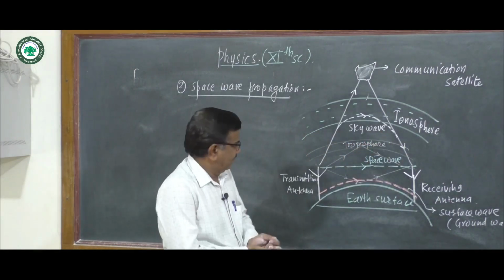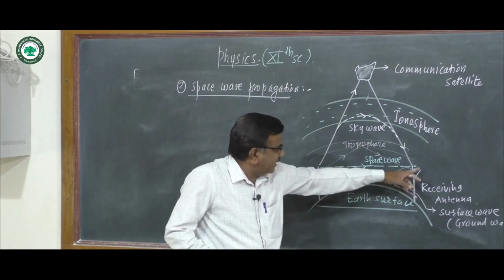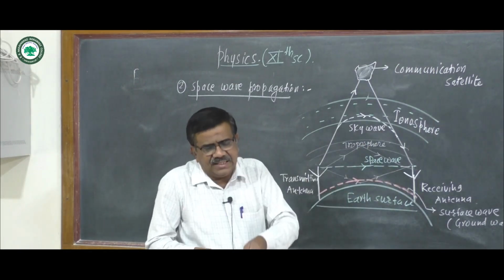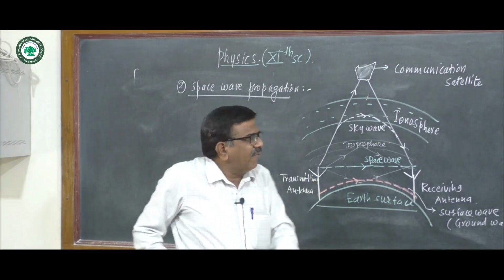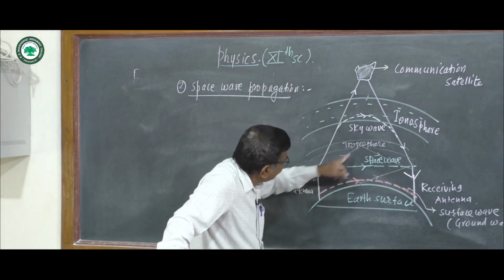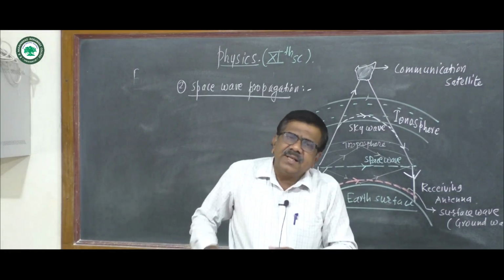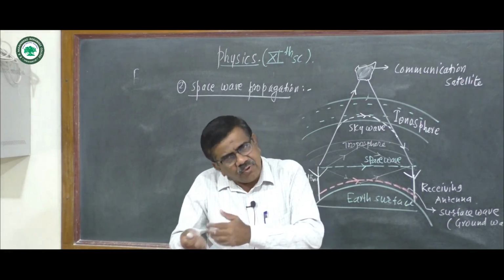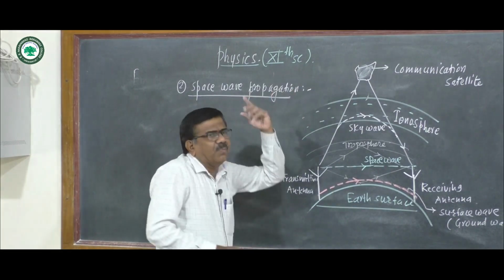If radio waves reach directly in a straight line, it is called line of sight, or after reflection from the ground or the troposphere, the wave communication in this case is called space wave propagation.